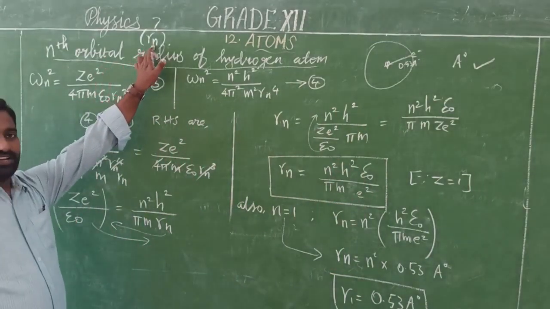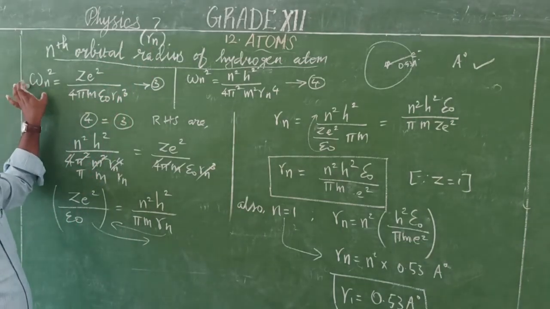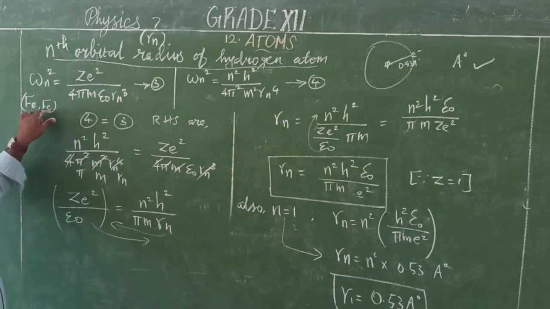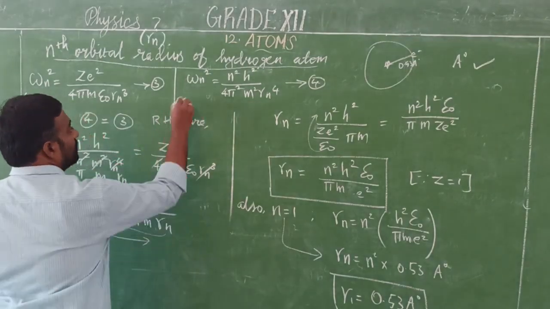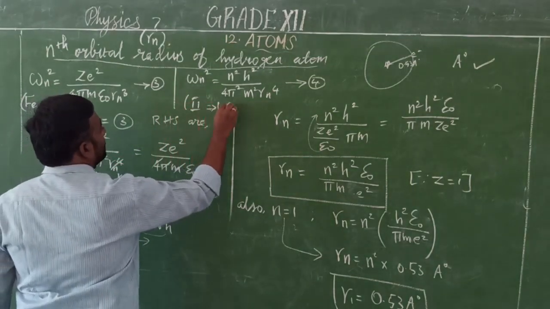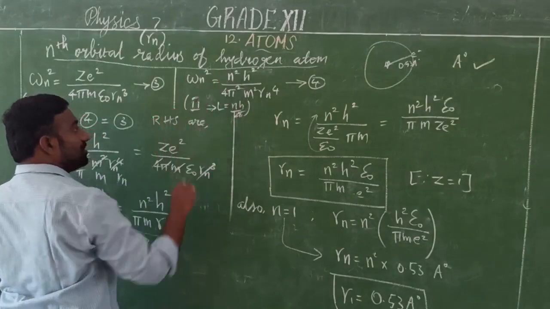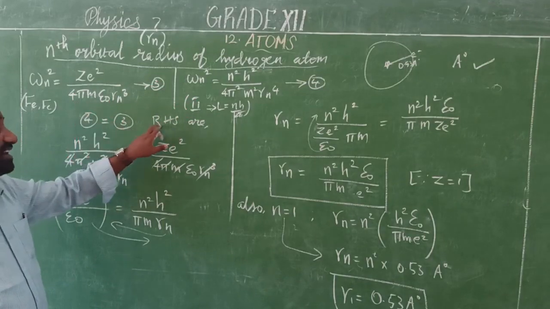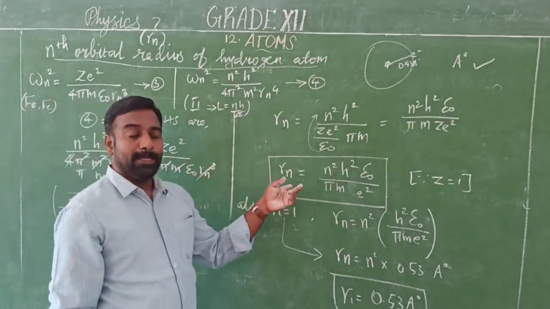We want to find the nth orbital radius. For that, we are going to use two concepts. First, we are going to find the angular velocity. This angular velocity is obtained from the electrostatic force and the centripetal force. Okay. After finding the two forces, we are equating them, the left hand sides being equal, automatically the right hand sides will be equal. Then next, the second postulate. What is the second postulate? L is equal to nh by 2 pi. And in this angular momentum we are substituting, and after rearranging you will get these two equations. So comparing these two equations, left hand sides are equal, so automatically right hand sides would be equal. By equating the right hand sides and rearranging, finally you get the nth orbital radius.